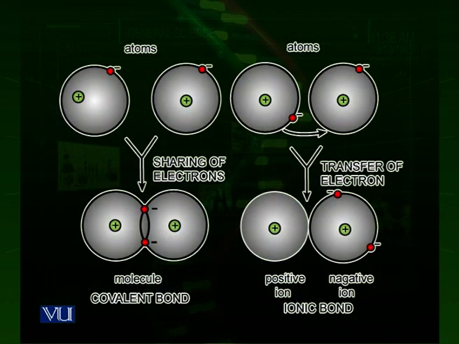Atoms do not live in isolation. Atoms join together to make molecules. Now there are two types of bonding by which atoms join together. One is called ionic bonding and the other is called covalent bonding. In ionic bonding, one atom gives away its electrons to the second atom and they stay together. The other type is called covalent bonding, in which both atoms share a few of their electrons, and they stay together. Covalent bonding is a stronger type of bonding in comparison to ionic bonds.